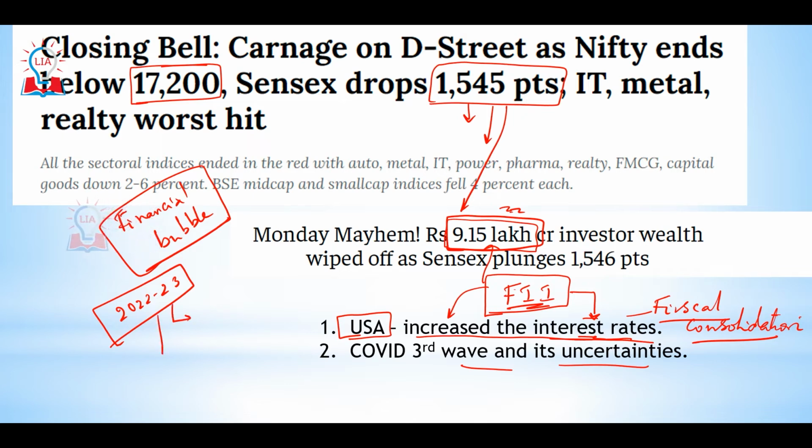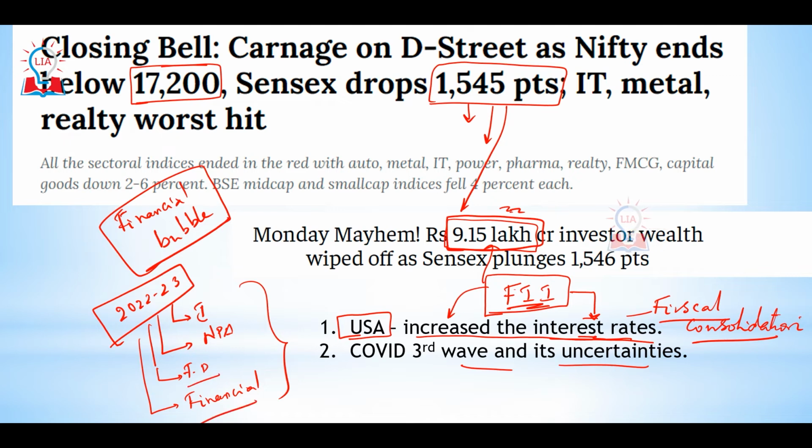So the budget of 2022-23 needs to cater to all these macroeconomic indicators that we discussed, like inflation, NPAs, fiscal deficit, and also the financial markets.